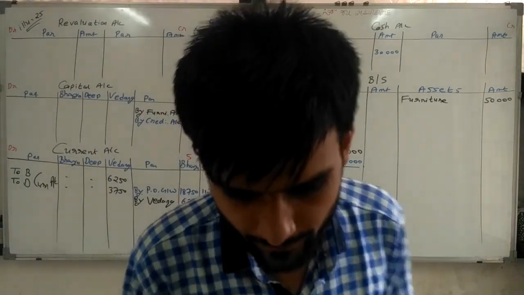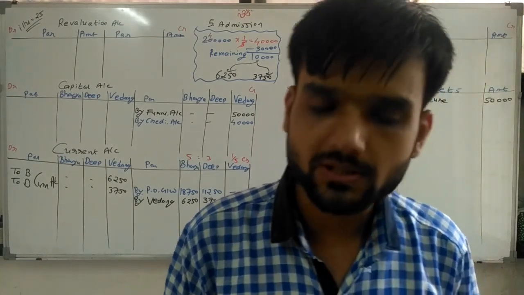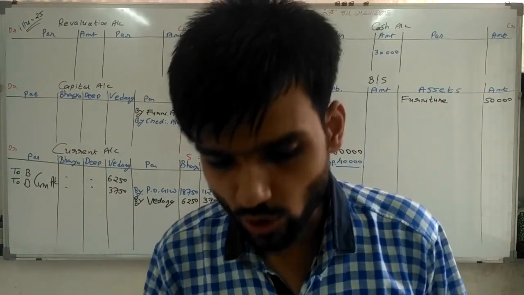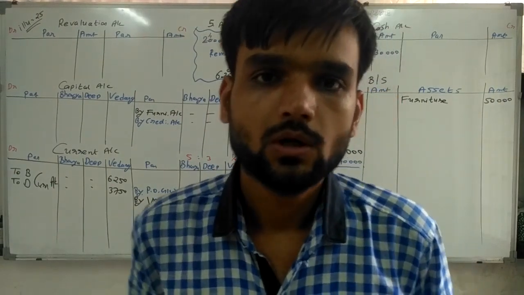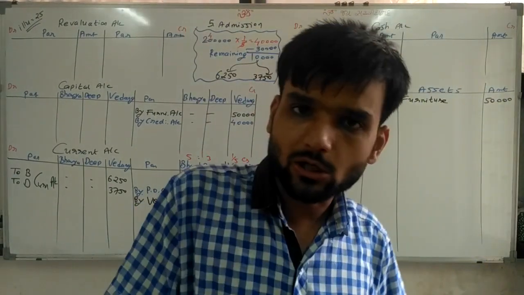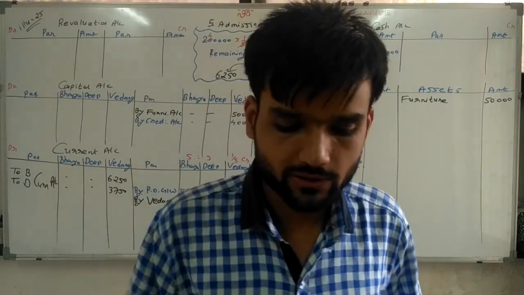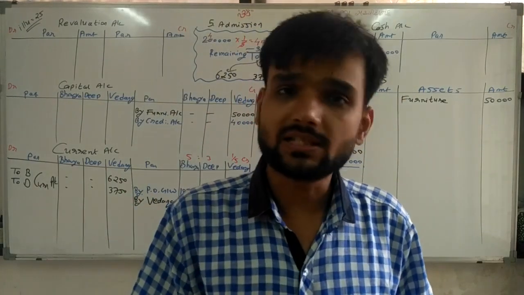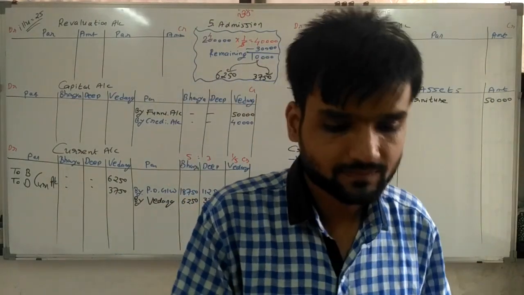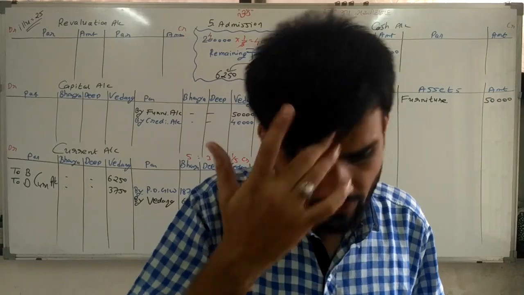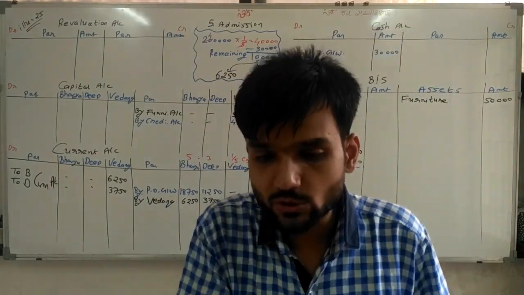Now, next. Credit purchase of rupees 10,000 was not recorded in creditor's account and purchase account. So in purchase account it is not recorded, as well as creditor's account also it is not recorded. Now if purchase account is not recorded, then we have to record it as a purchase. Now if we are recording it as a purchase, then what is the situation, sir?